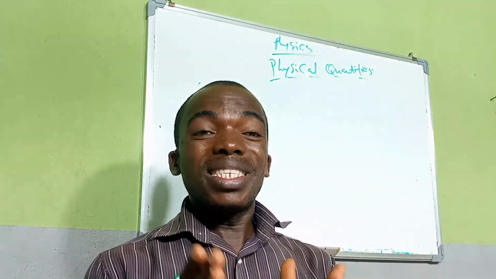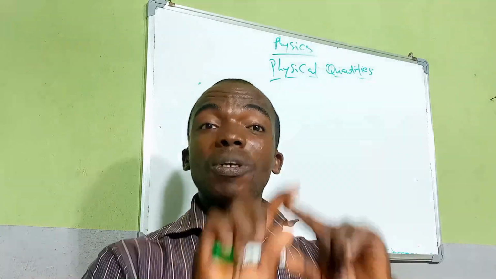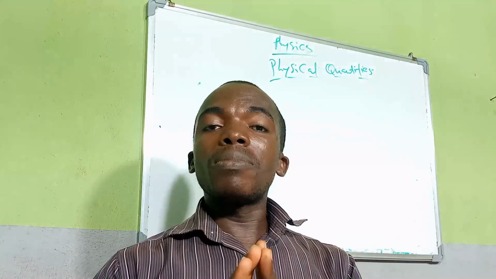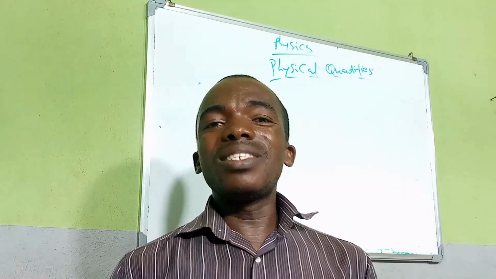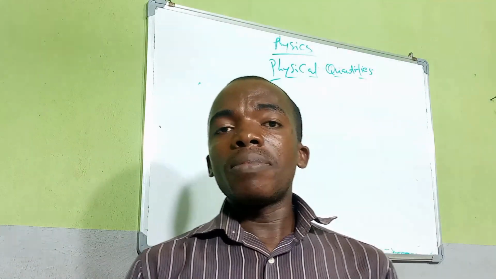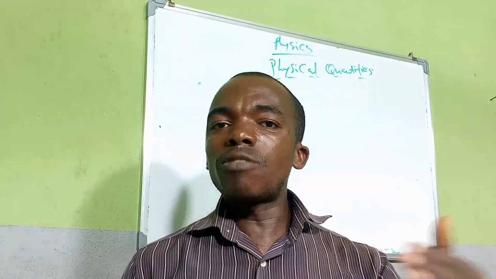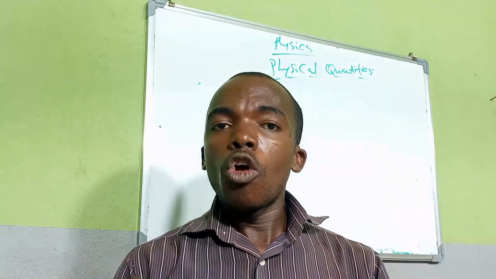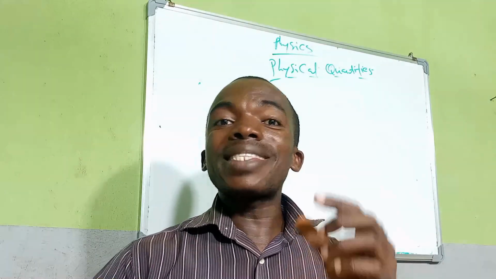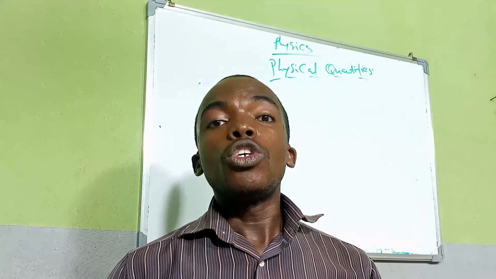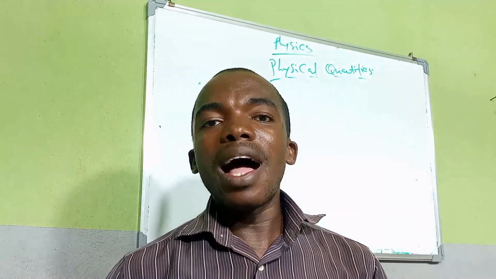In displacement it is a distance in which the direction is specified, but in distance there is no direction specified. So that is the difference between a distance and a displacement. But in calculation, velocity and speed are interchangeable because they have the same units and similar formula.